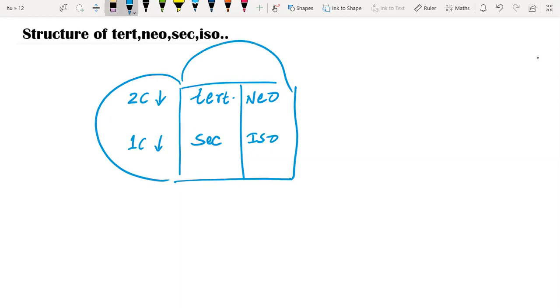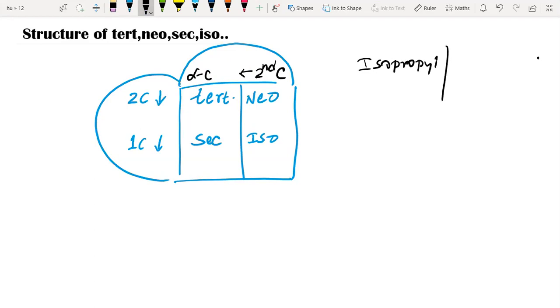Okay, so now at the top, what I want to add here is, in case of tertiary and secondary, at top I want to write alpha carbon. In case of neo and iso, we'll write other end second carbon. And this formula will prove that isopropyl and secondary propyl group is the same. That we'll see after 2-3 structures.